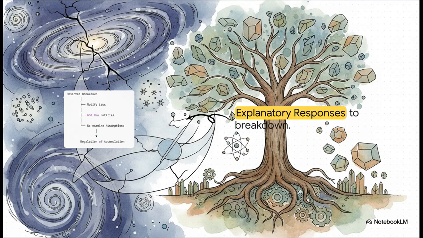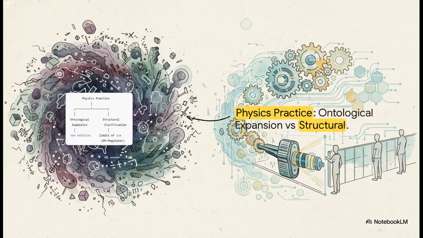But Vogt suggests a much, much more restrained approach. Instead of inventing ghosts to fix the math, simply re-examine our foundational assumptions about how things accumulate in the first place. This is the ultimate choice facing science right now. On one hand, you have ontological expansion, which is just a fancy way of saying we force new invisible entities into existence just to make our legacy math work. Or we can choose structural clarification, acknowledging the actual limits of our models through tools like the AM regulator.